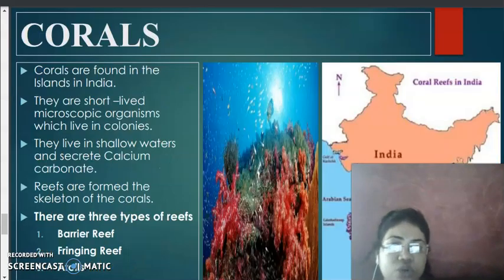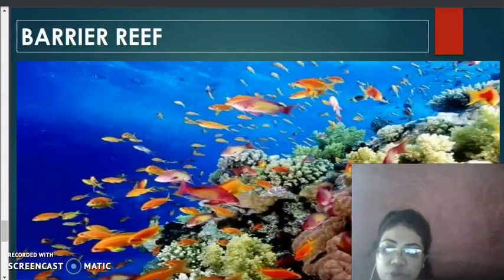Now the corals. Corals we can see in both island groups. Corals are living microscopic organisms. You have all heard about the coral reef. Reefs can be formed by corals, and these corals live in shallow water, because of the secretion of calcium carbonate. And these beautiful corals are present in both the Andaman and the Nicobar Islands. Thank you.